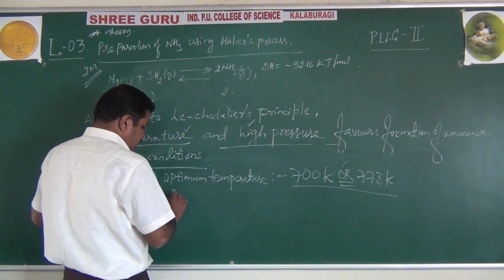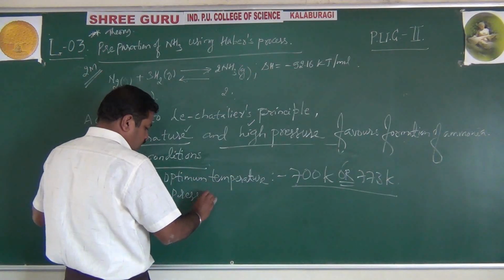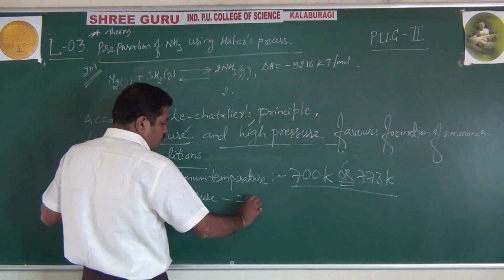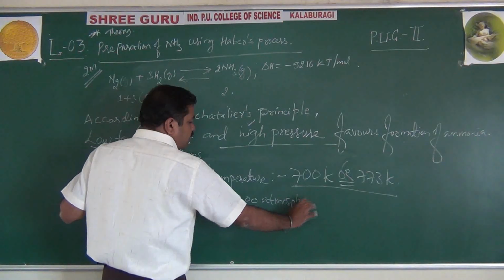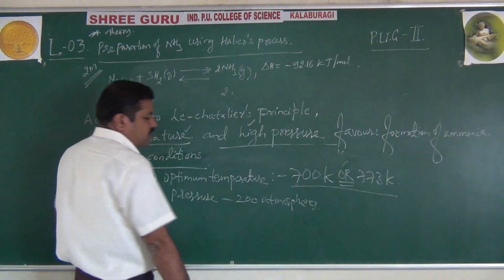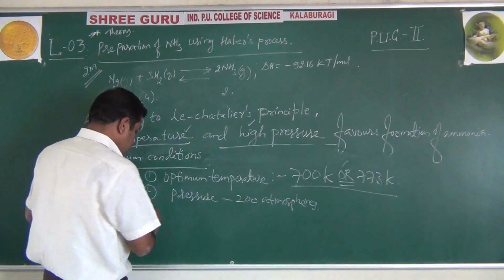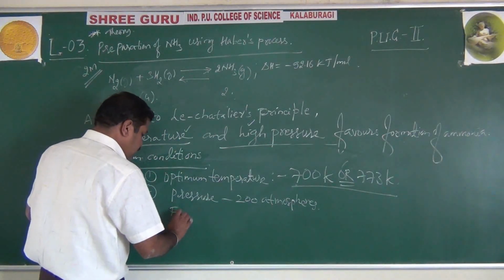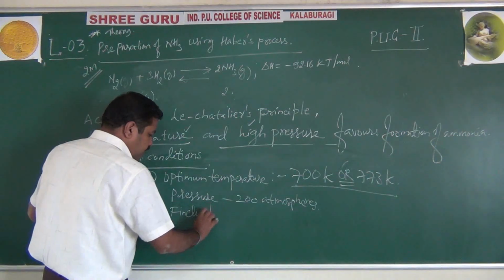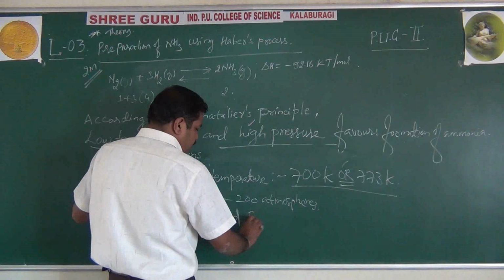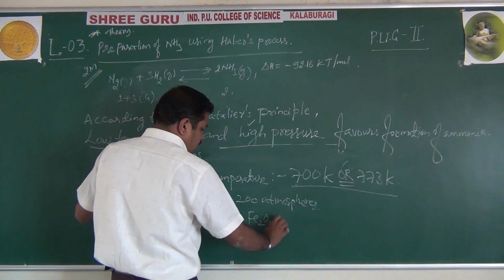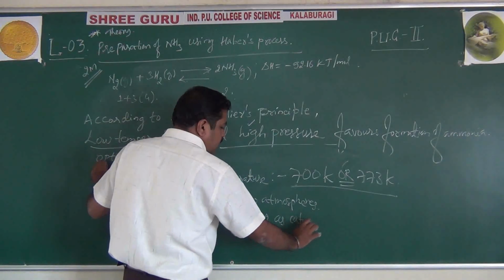Okay. Then pressure. Pressure of about 200 atmospheres, or 200 times 10 raised to 5 pascals. Right? Then third, finely divided ferric oxide as catalyst.